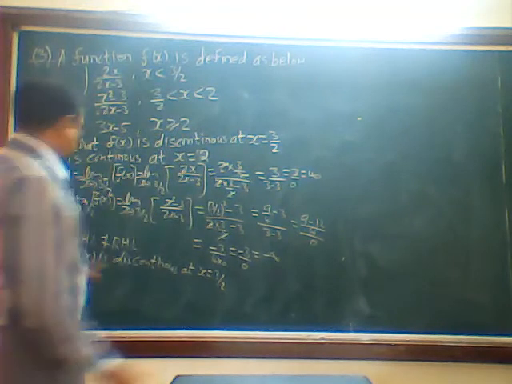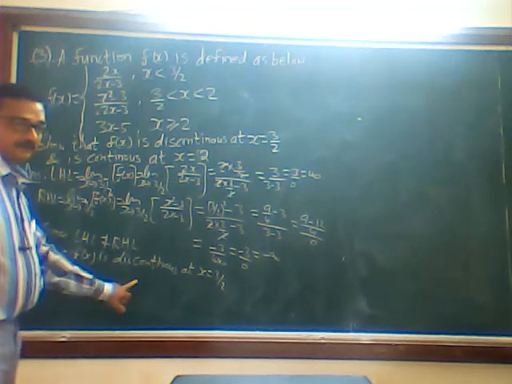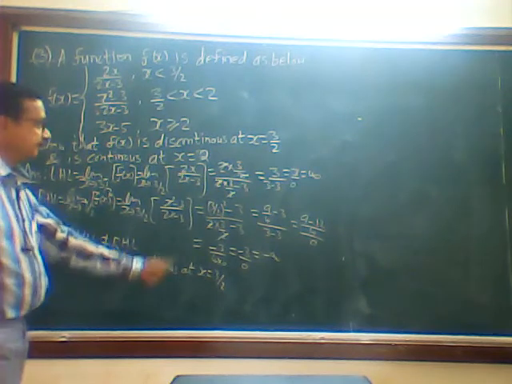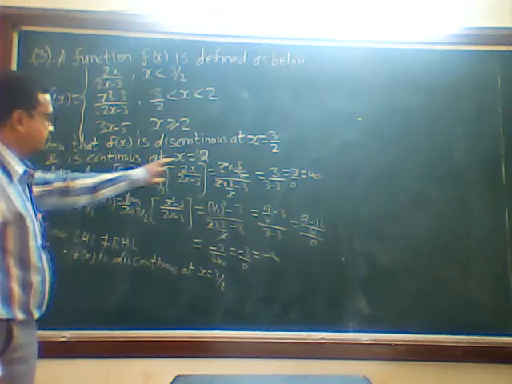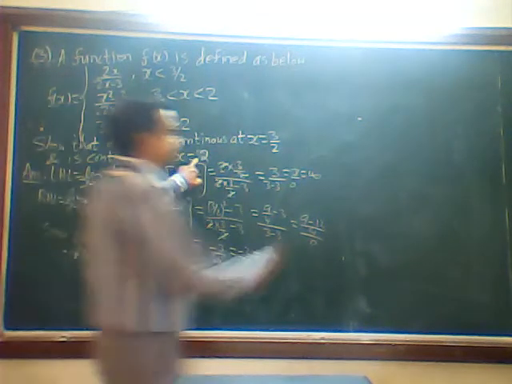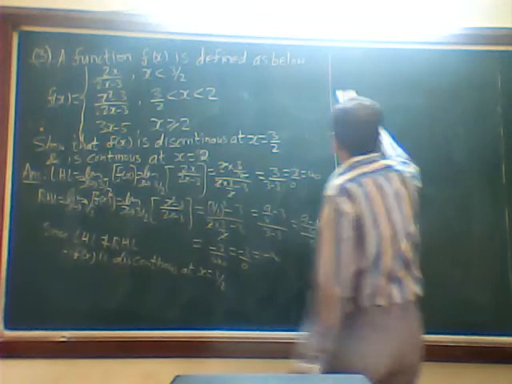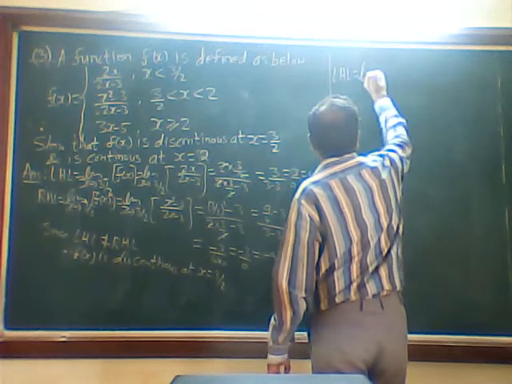Now this is negative and this is positive, therefore f of x is discontinuous at x is equal to 3 by 2. Now we will find out if f of x is continuous at x is equal to 2. So again, LHS, limit x tends to 2.